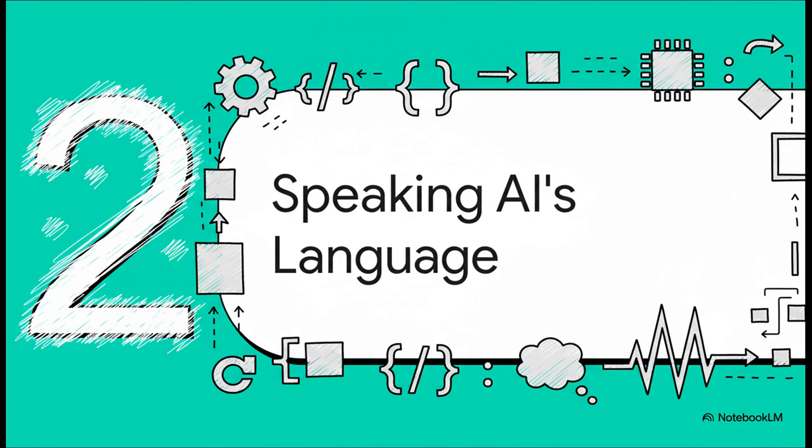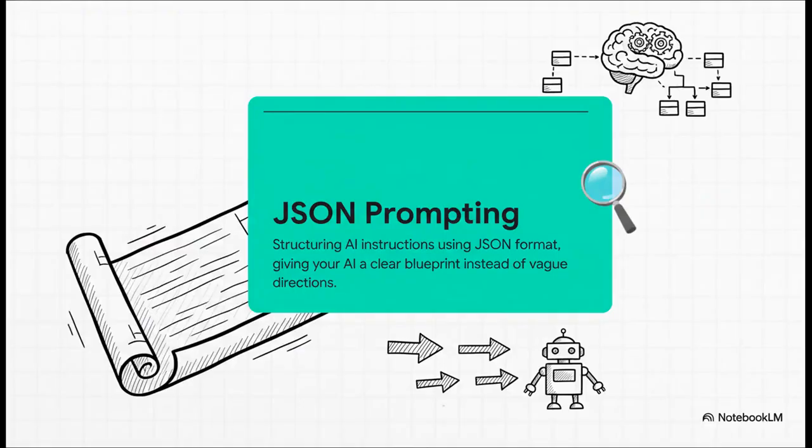So how do we actually do that? Well, it's time to start speaking a language the AI understands perfectly. And that language is something called JSON. Now hang on, you absolutely do not need to be a programmer to get this. Just think of JSON as a super simple way to organize information with labels. It's like giving the AI a detailed blueprint that tells it exactly what to do, leaving zero room for error.